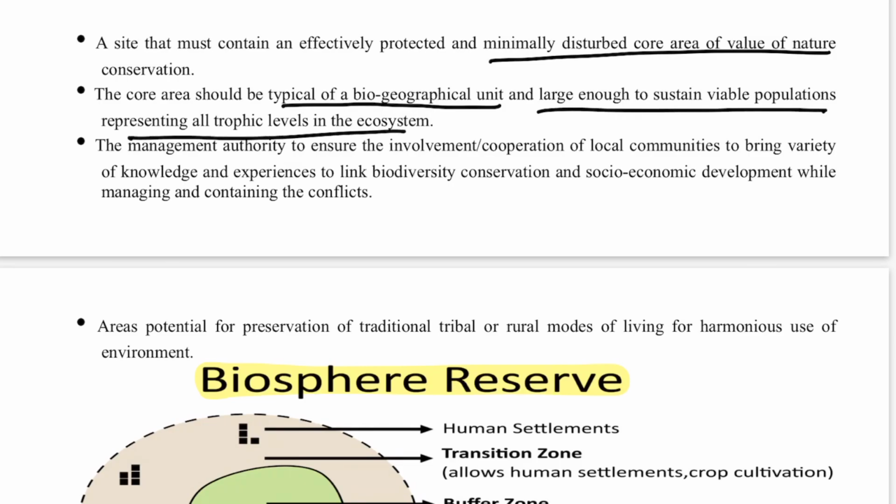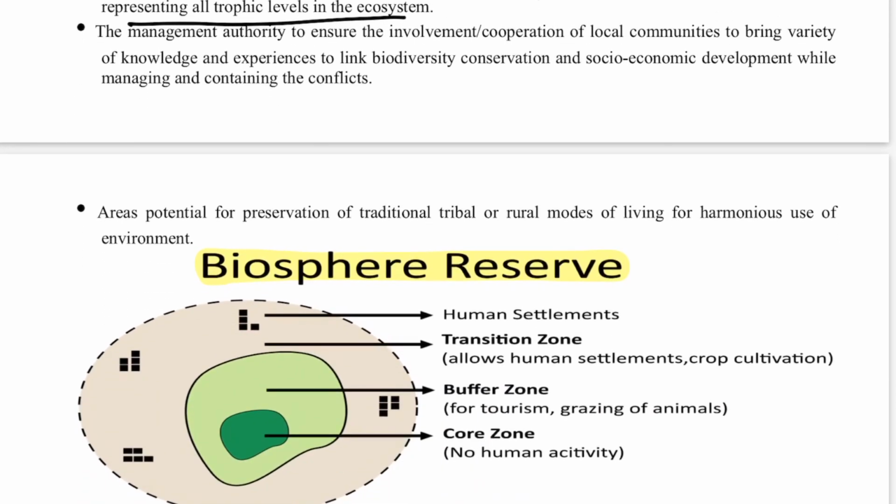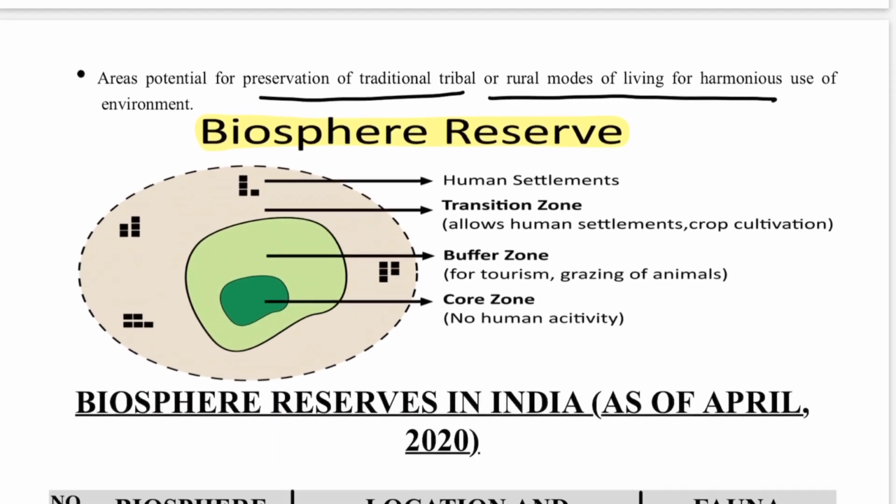That means a large vegetation and a large species diversity should be there, so that the genetic material can be saved, which is the main aim of becoming a biosphere reserve. Also knowledge and experience, and areas with potential for preservation of traditional tribal and rural modes of living. So there must be some community of tribal people, of scheduled people, around, so that they can be saved and made aware of the forest things.